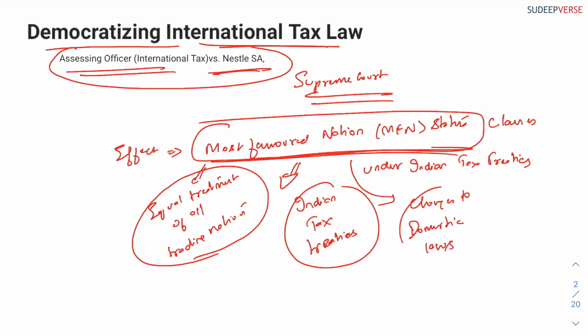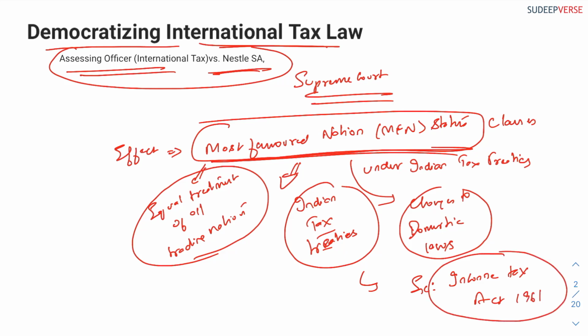For example, by introducing MFN clauses in the Indian tax treaties, this will also alter the Income Tax Act of 1961. Okay, so this is the issue.